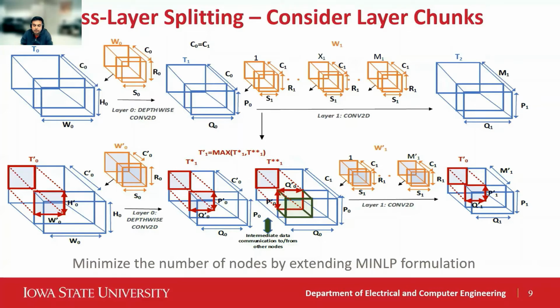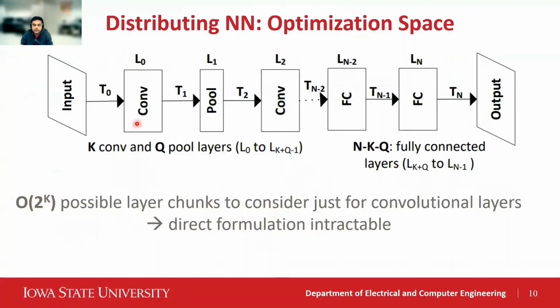So given this option, how do we partition a neural network end to end? Let's consider a general neural network having n layers comprising k convolution and q pooling layers and the rest fully connected layers. Even if we just consider all possible combinations of just convolution layers, the complexity is big O of 2 to the power k. For example, for a neural network with 50 layers, this would be 2 to the power 50 possible layer chunks to consider, which are too many.